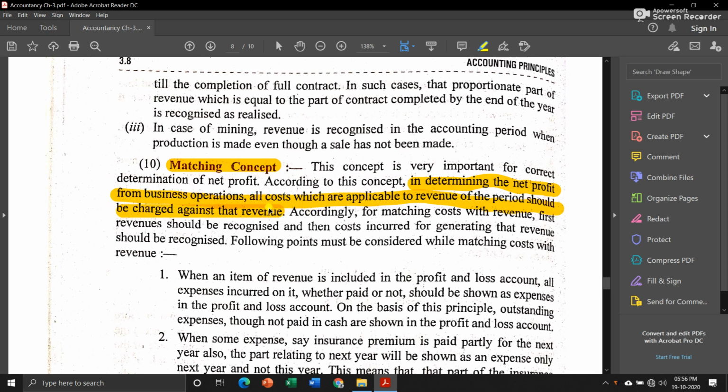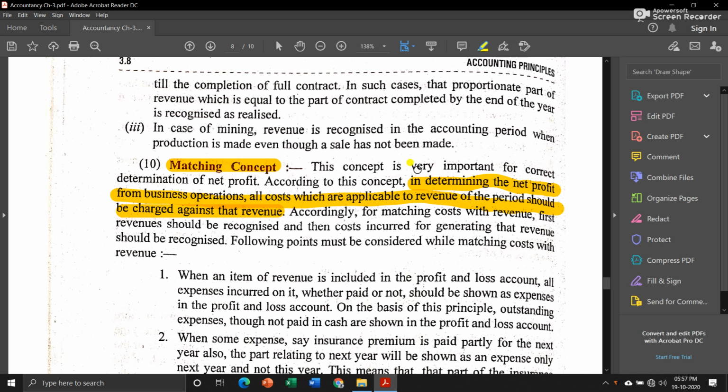It means that all the operations or transactions or all the costs which are related to one particular financial year will be treated as transactions of that particular period. It doesn't matter whether you have received the money or not.